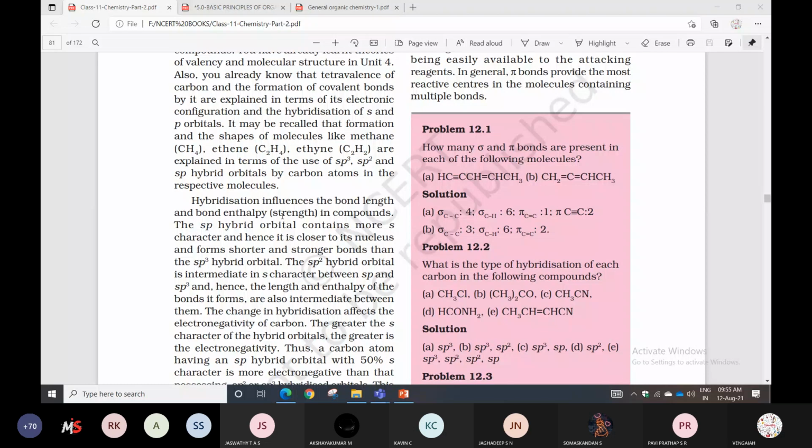The change in hybridization affects the electronegativity of carbon. The greater the s character of the hybrid orbital, the greater is the electronegativity. Very, very important. Again, I am recalling. Listen here. The greater the s character, the greater is the electronegativity.